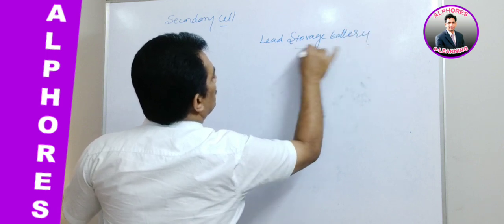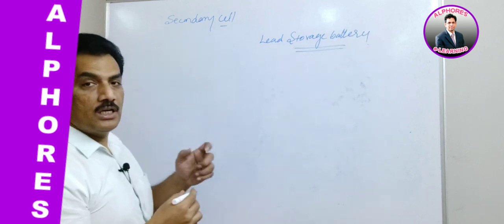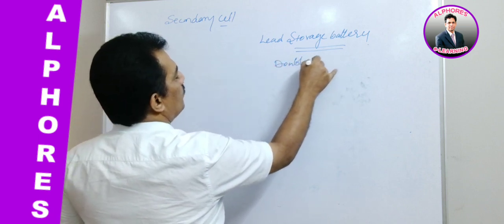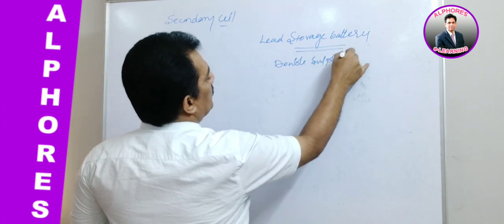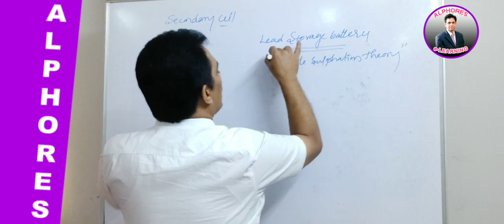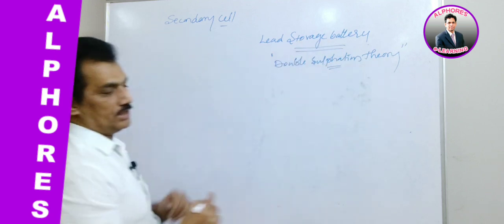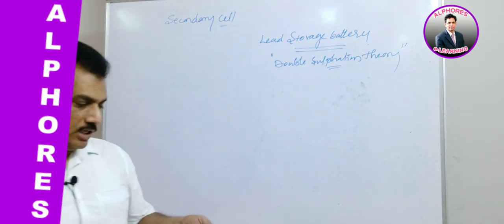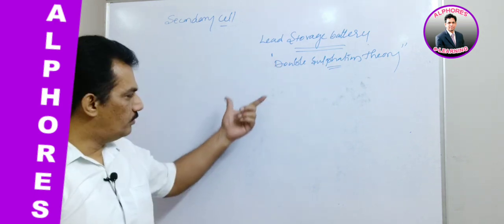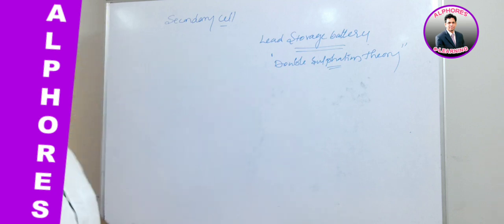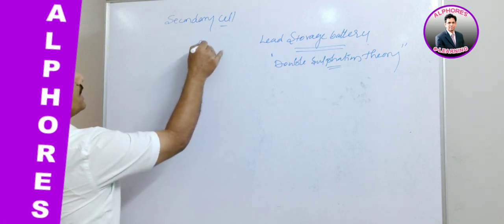And you remember, this lead storage battery works on the principle of double sulfation theory, because in both forward and backward reactions it is getting sulfation. That's why double sulfation, two times sulfation, is happening both at cathode and at anode. We are going to observe that at the electrodes. Clear? And this lead storage battery is a reversible cell.